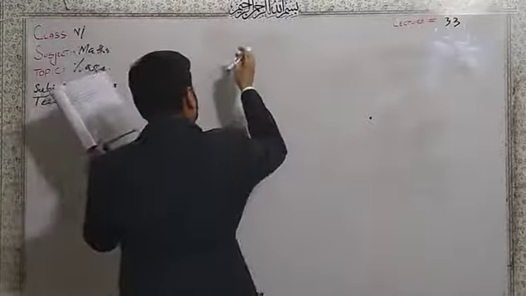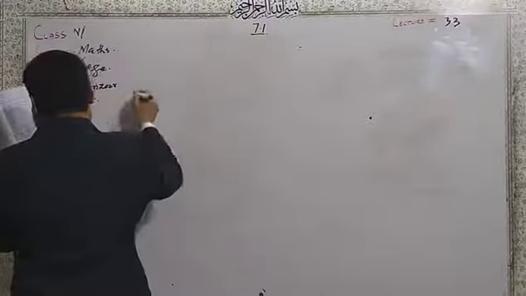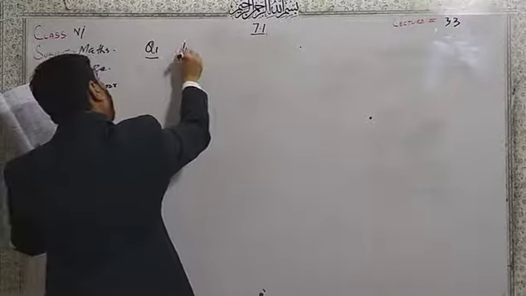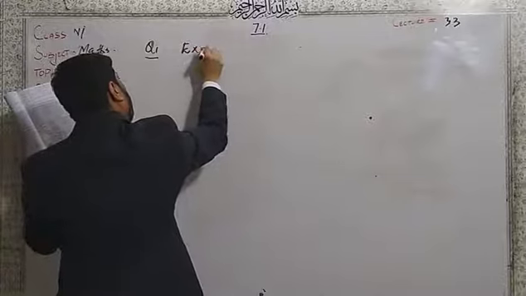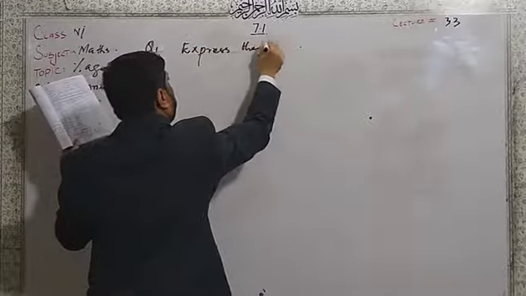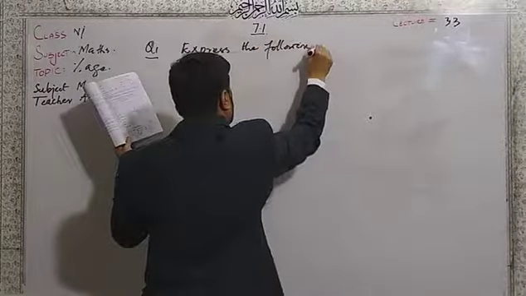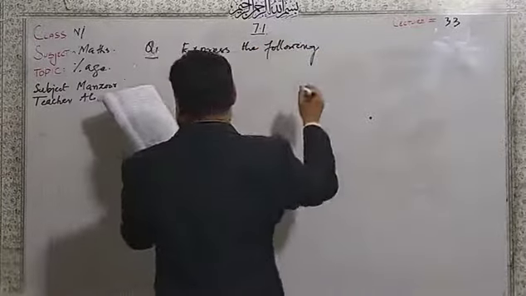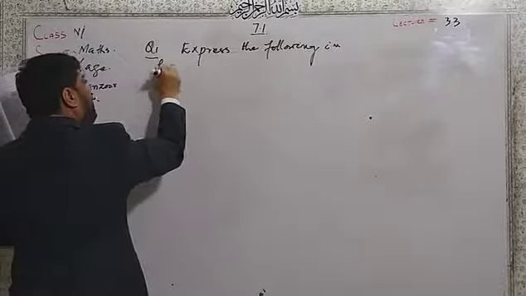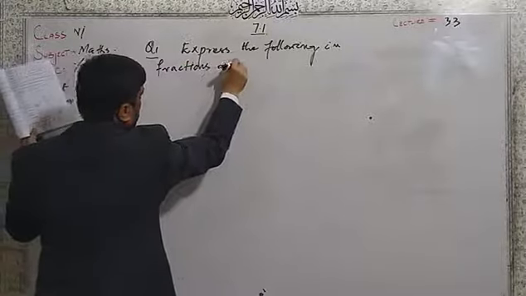7.1 exercise. Question number 1. Express the following in fractions and decimals.